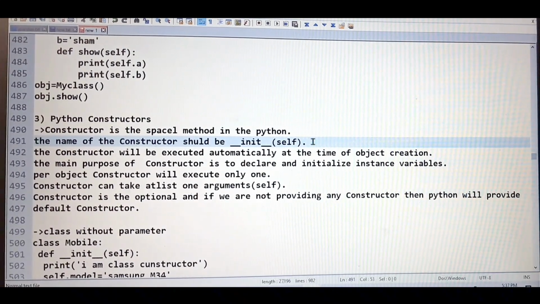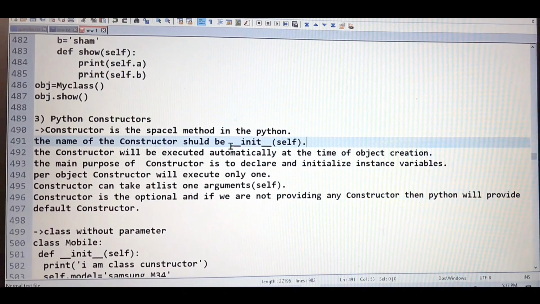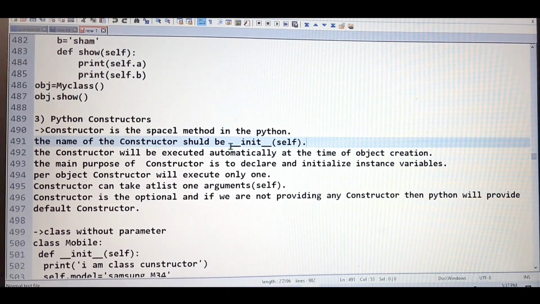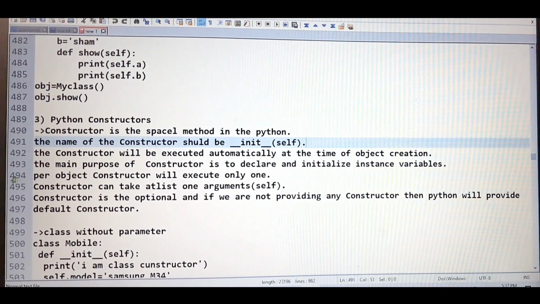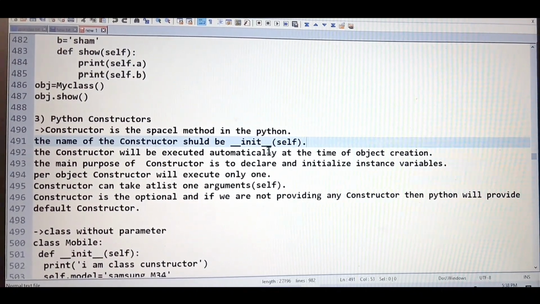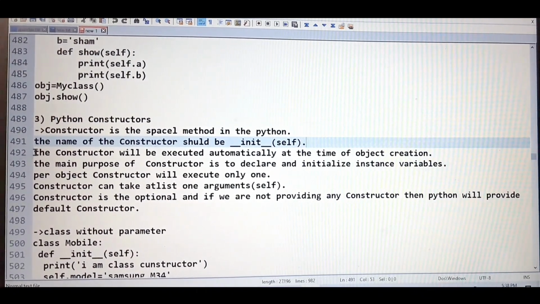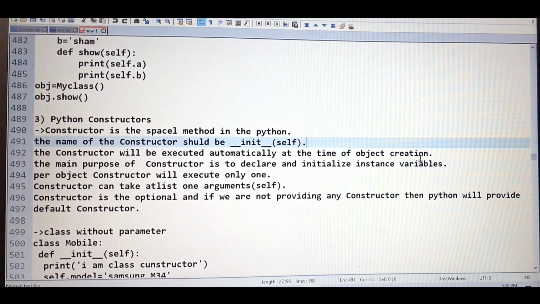So in programming, anywhere you see something like __init__(self), you have to know this is the constructor we have written here. Then the constructor will execute automatically at the time of object creation.